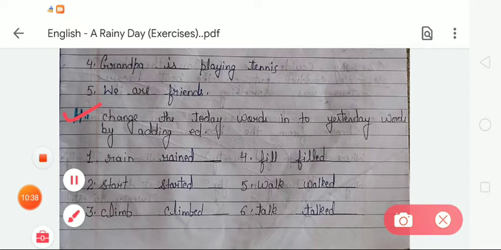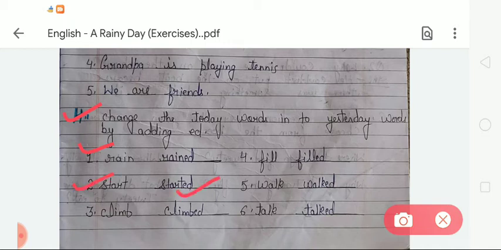Change the today words into yesterday words by adding ed. So what will we do? We have to add only ed to the given words to change them from today words to yesterday words. Okay, so first is rain. It will be R-A-I-N-E-D, rained. Second is start. It will be started.